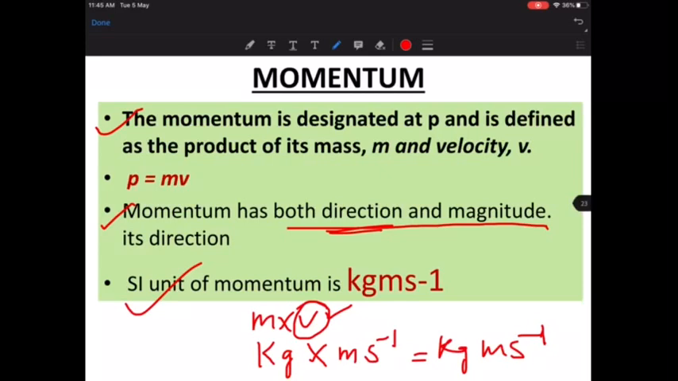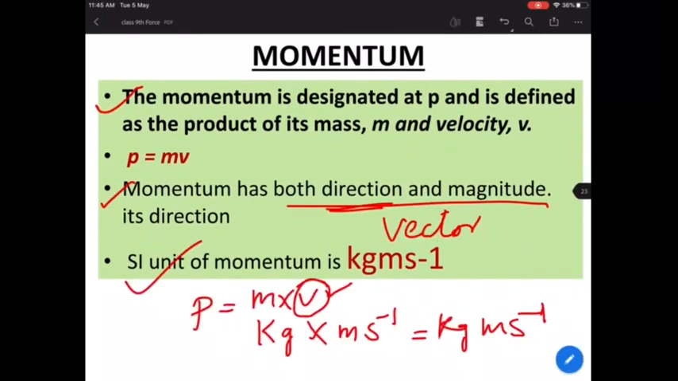And what is velocity? Velocity has both direction and magnitude. So that means momentum will also have both direction and magnitude. So what kind of a quantity is it? It is a vector quantity. Very, very important. Okay? So are inertia, momentum and the first law of motion clear to all of you?